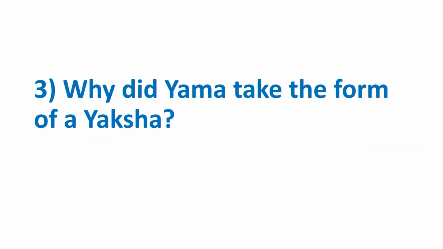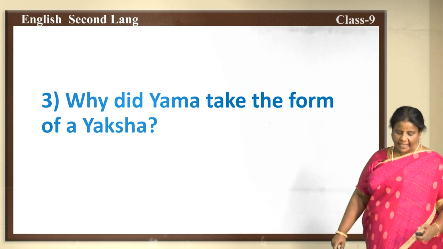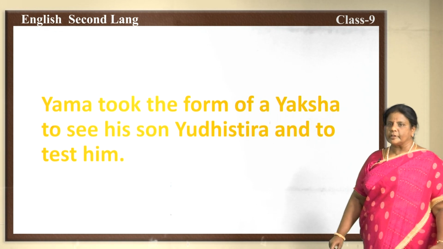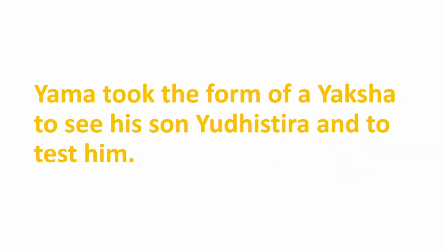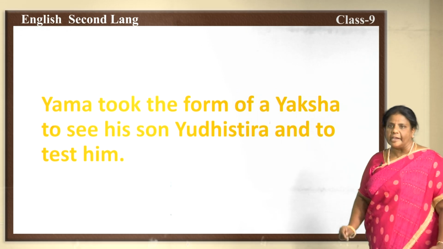The third question is, why did Yama take the form of a Yaksha? The answer is, Yama took the form of a Yaksha to see his son Yudhishthira and to test him. Yes. Have you written correctly, children? Yes. Excellent. Very good.